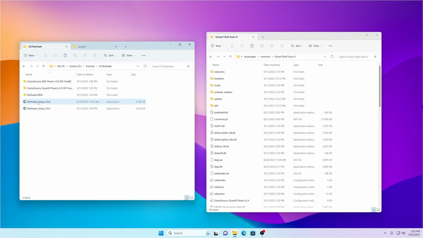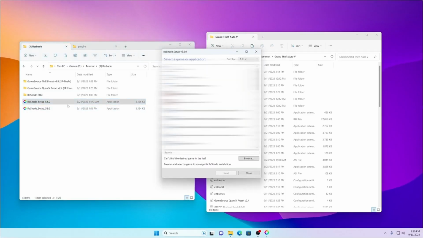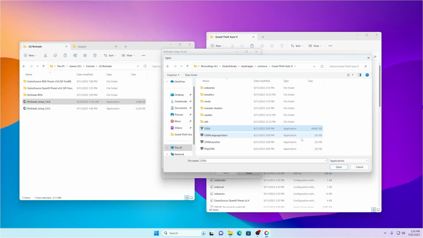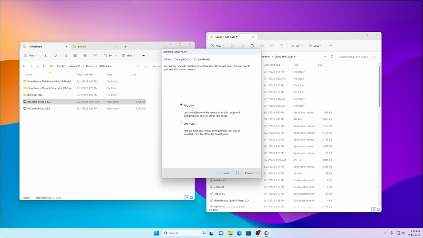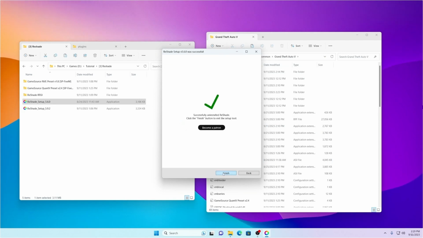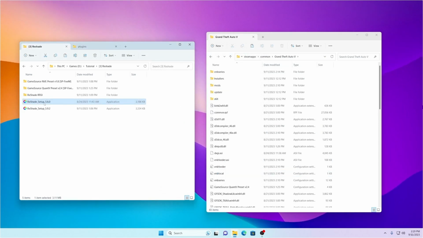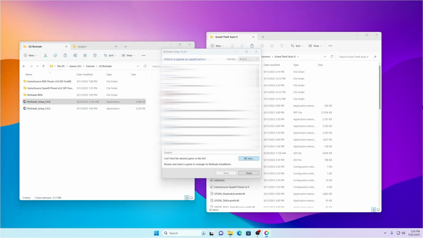Here I have version 5.6 of Reshade. Let's go ahead and first uninstall the current version by simply running the setup. Once uninstalled, run the setup again and follow the regular installation process.